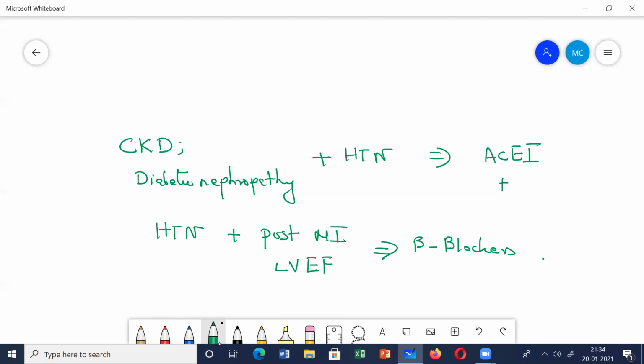Okay. So in young patients, remember, we mainly prefer the ACE inhibitors and ARBs. Whereas in elderlies, we mainly prefer the thiazide diuretics. Okay. Next,